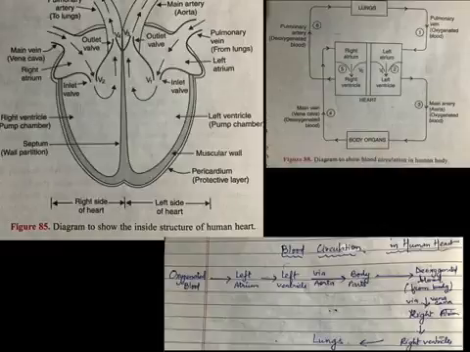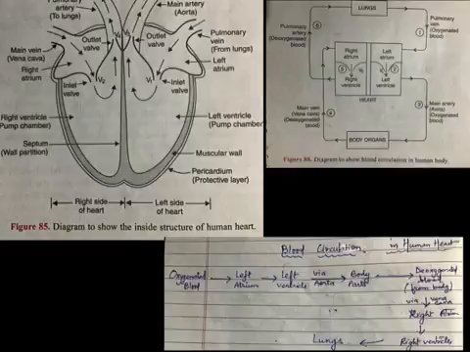At the same time, carbon dioxide produced as a waste material during respiration enters into the blood. The deoxygenated blood from the body organs enters the main vein called vena cava. Can you locate it, children? The main vein carries the deoxygenated blood to the right atrium of the heart.